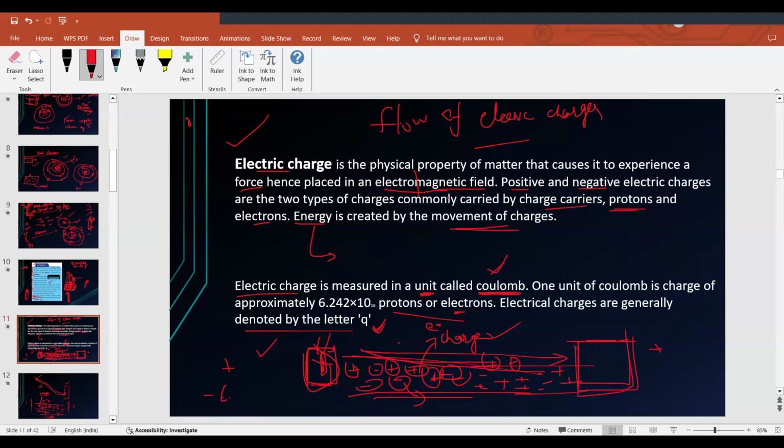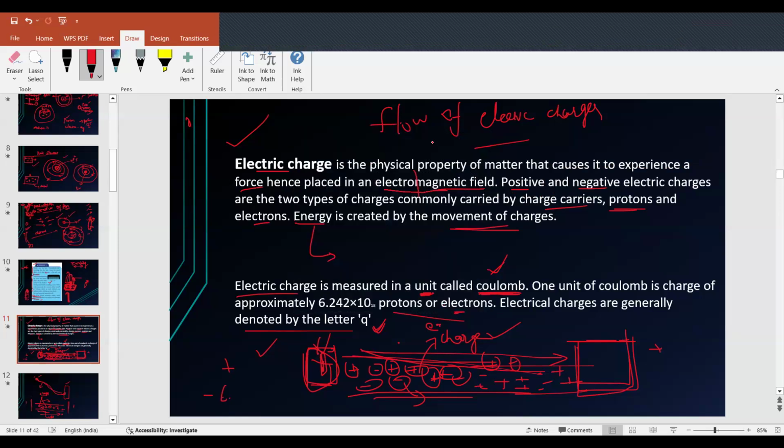Electromagnet means usually, when current is passed through a wire, the wire behaves like a magnet. In general, the definition goes like this: if I can create a magnetic field with the help of electricity, then I can call that an electromagnetic field.